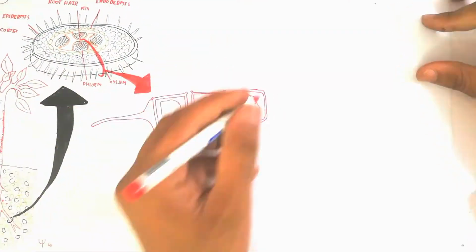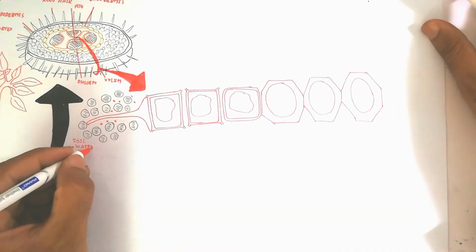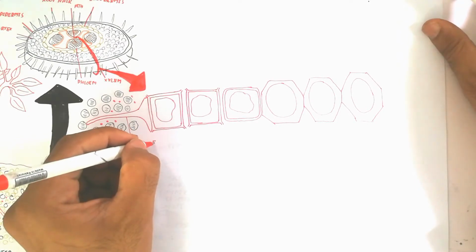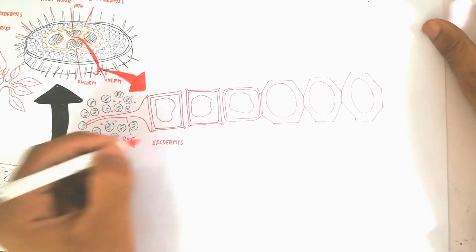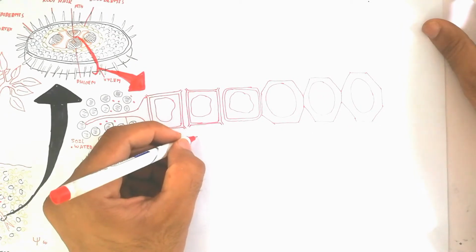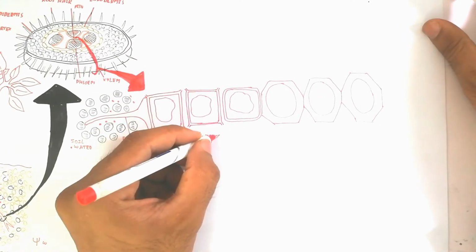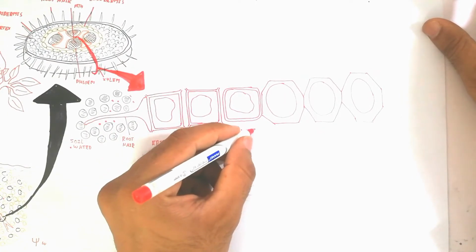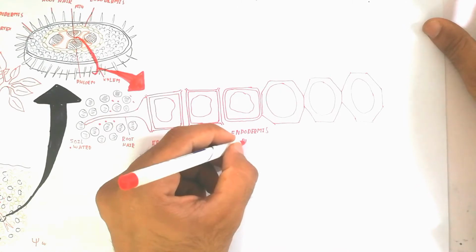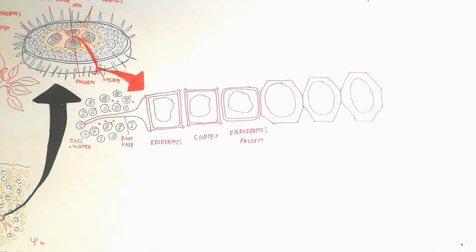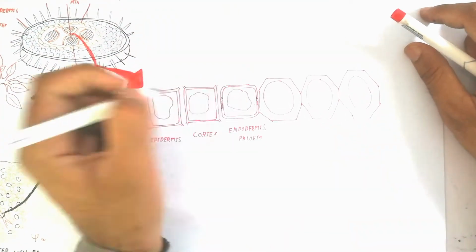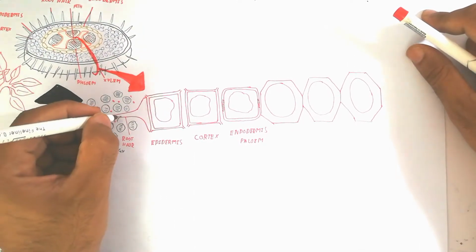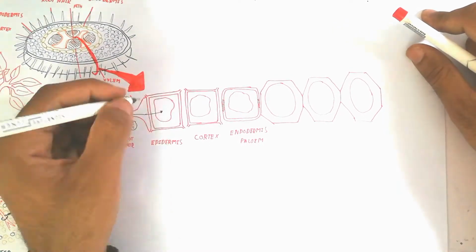So here we can see a cross section of the root hair. The soil contains water, and the water will be moved by the root hair. The root hair is the upper part of the epidermis cells. The epidermis creates the root hair, which absorbs the water from the soil. Water potential in the soil is high, so water will move because it has positive potential, and water moves from positive toward negative.